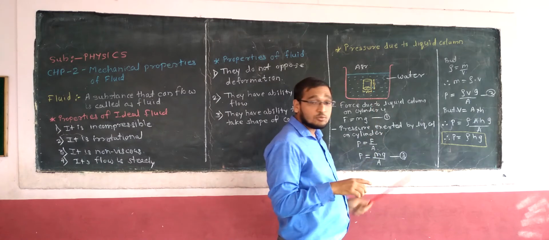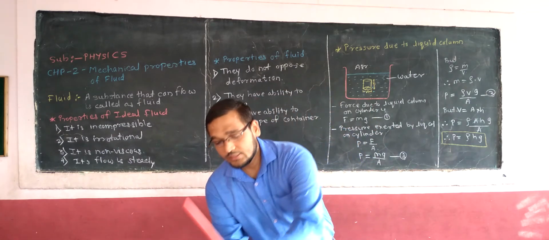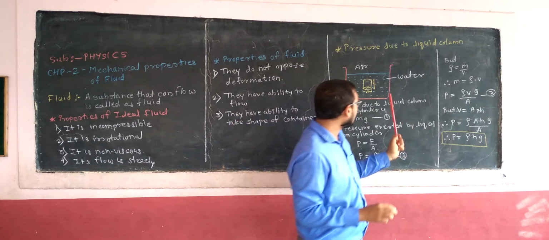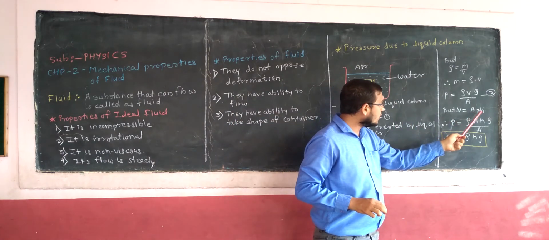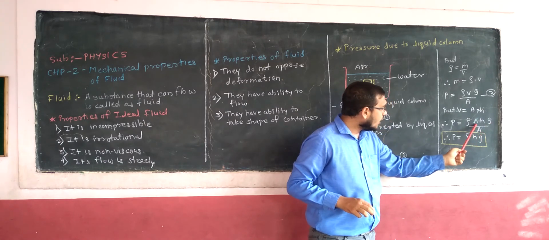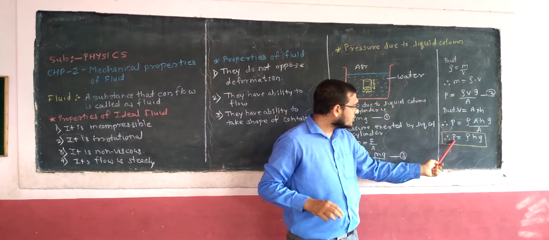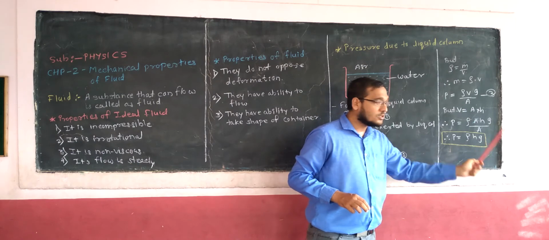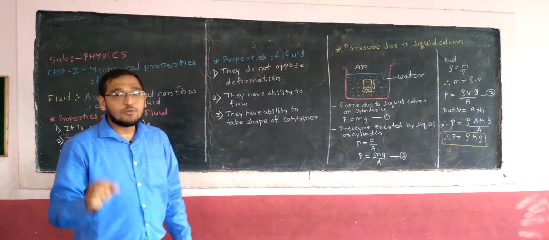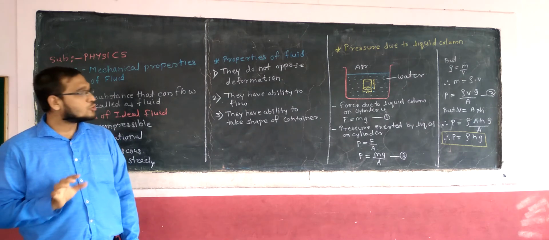This is the area and this is the height, which gives us the volume of the cylinder. So V is equal to A into H. Putting it here, rho A H g upon A, the A gets cancelled. What remains? Pressure P is equal to rho H g, and this is the expression for pressure due to a liquid column. You should note it down.